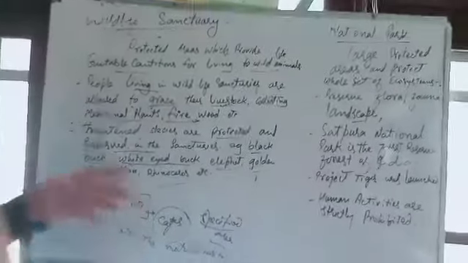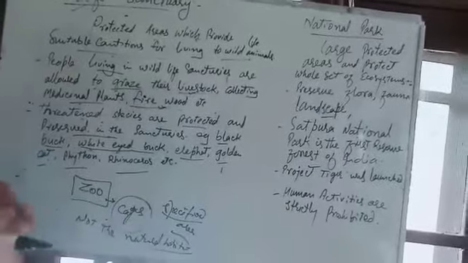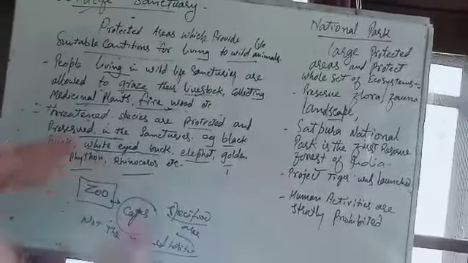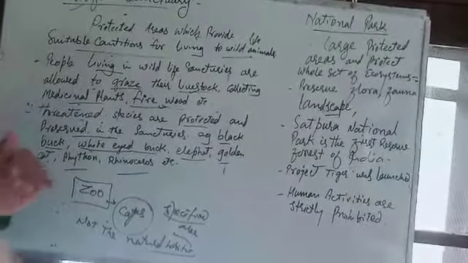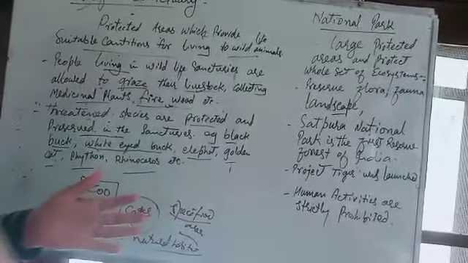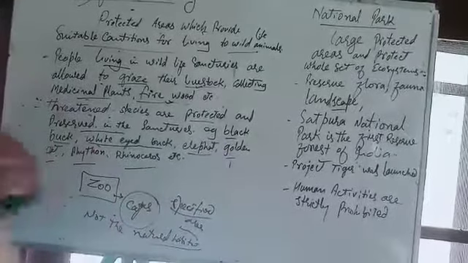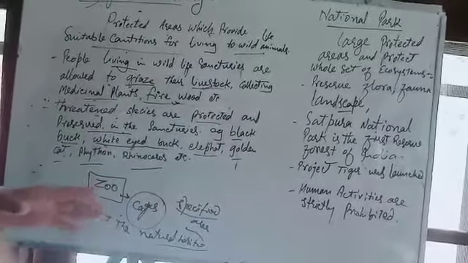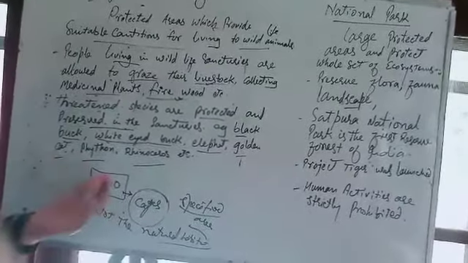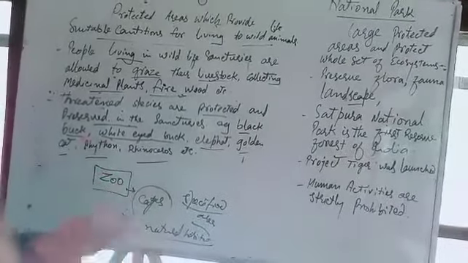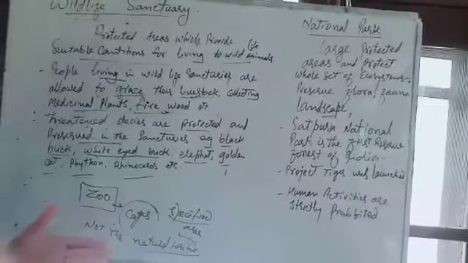And the animals present in the zoo are in a limited area. They cannot use the natural resources directly, and these zoos are meant for recreation. That means people visit, and the revenue from the people is collected to feed these particular types of animals which are kept in the zoo.